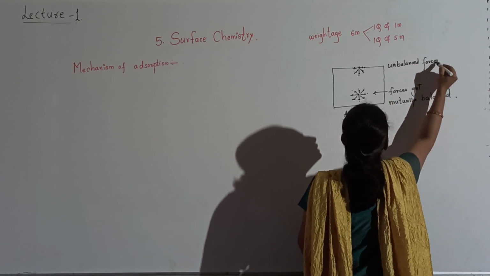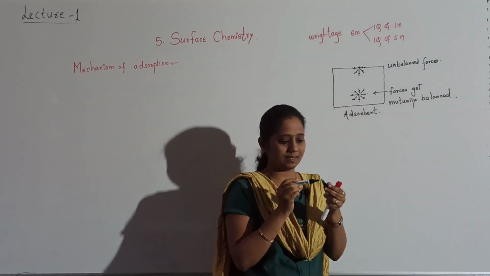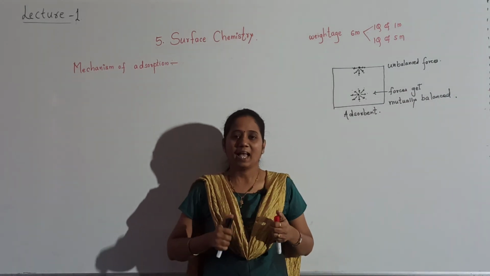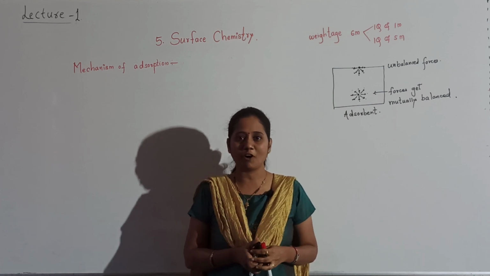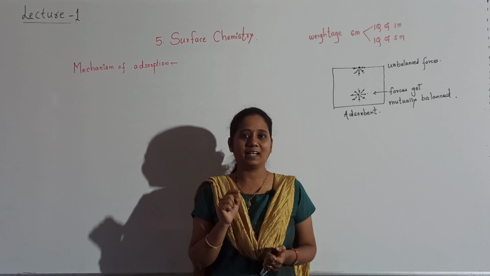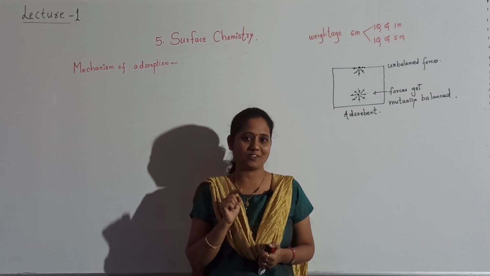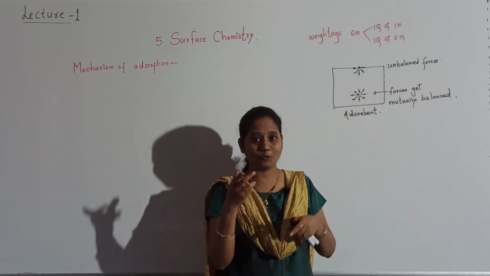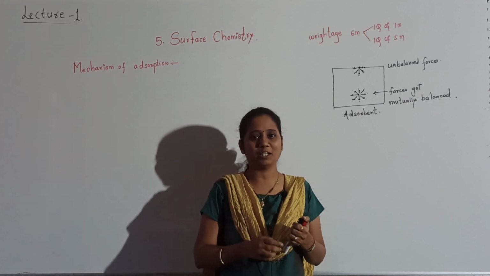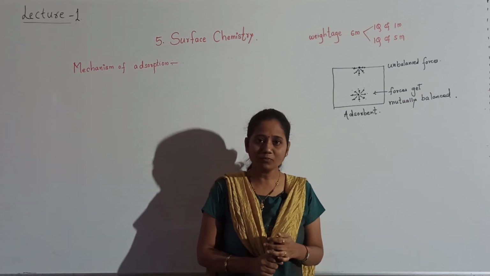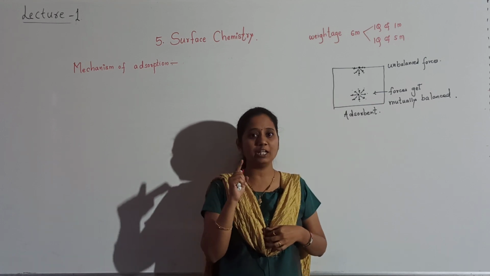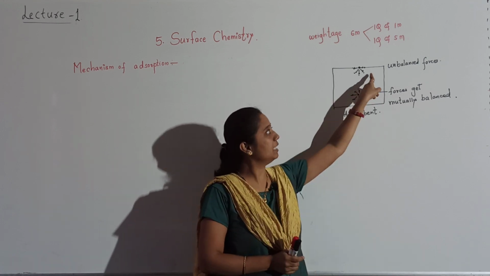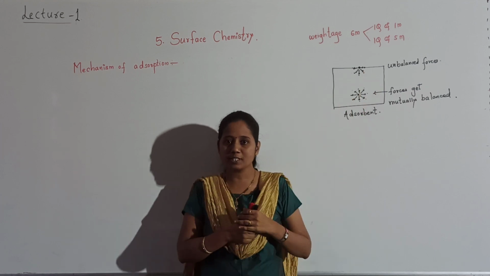Forces are unbalanced at the surface, and these unbalanced forces are responsible for attracting and retaining molecular species on the surface. These unbalanced forces will attract and retain the molecules on the surface. Okay, so things are clear. Why does adsorption take place only on the surface? Because of unbalanced forces. Why are forces unbalanced?